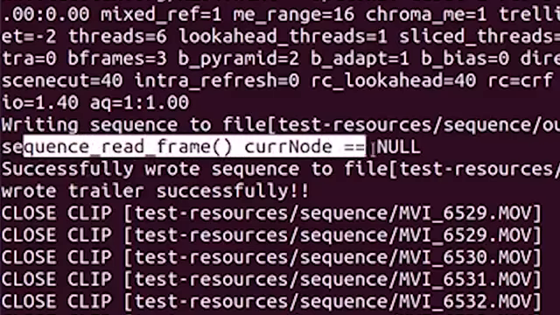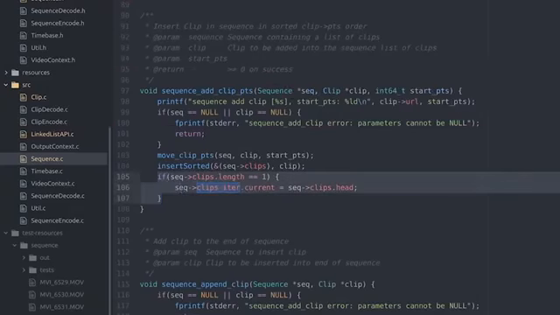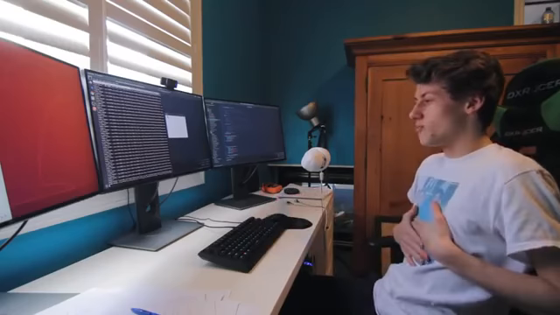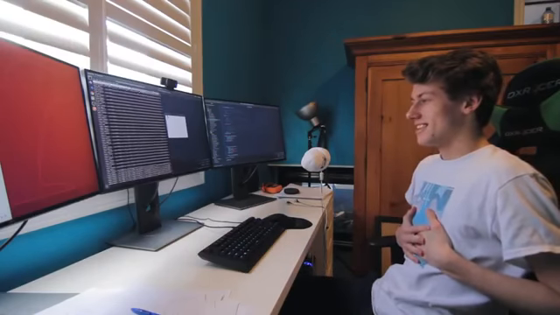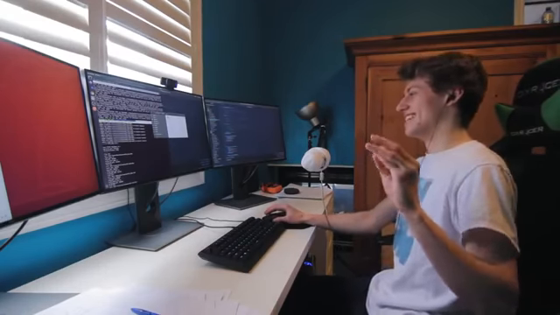Sequence read frame kernode equals null. Well, I think I basically need to do this. Make it always point to the head. Oh, it's outputting the video! Audio, okay, so it's doing audio packets, video packet. Let's hit play. Let's see what our algorithm randomly edited together.